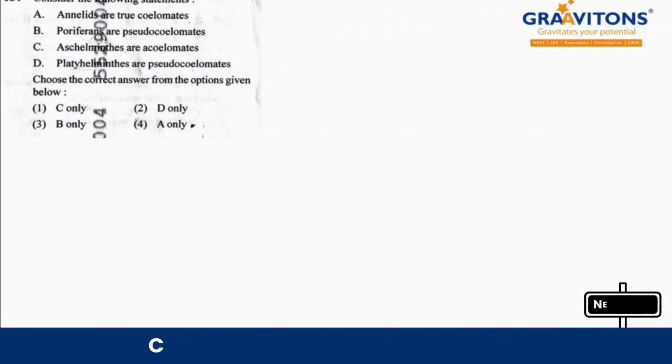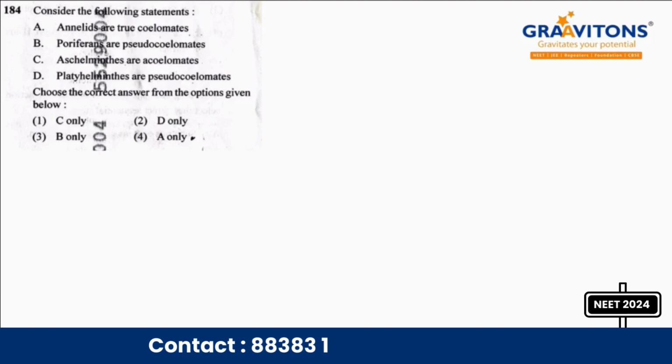Right, 184. The next question is from Animal Kingdom. Here, consider the following statements. Annelids are true coelomates. Yes. Poriferans are acoelomate. Aschelminthes, they are not acoelomates, they are pseudocoelomates. Platyhelminthes, acoelomate. So the answer should be A only, right?